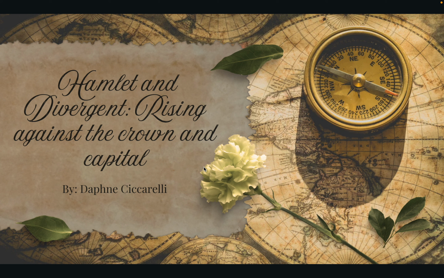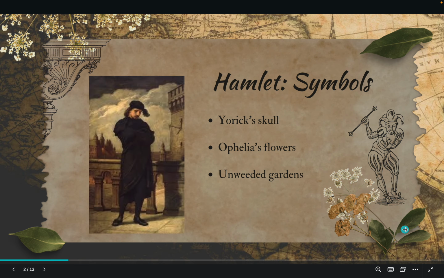Presentation, I chose to connect Hamlet and Divergent through the Marxist lens. Now let's get into Hamlet and Divergent, rising against the crown and capital. The unweeded gardens, Yorick's skull, and Ophelia's flowers are symbols I will explore in Hamlet.